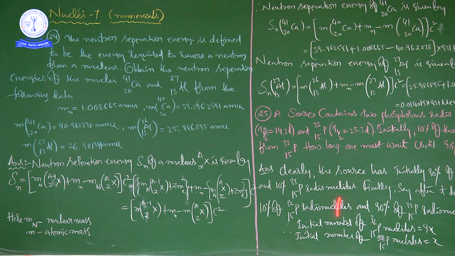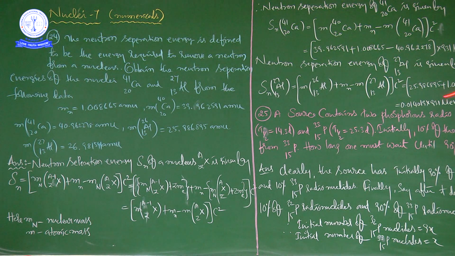Now we are going to calculate the neutron separation energy of aluminum 27/13. The process is the same. The neutron separation energy of aluminum 27/13 is equal to m of, here A minus 1 is there, that's why Al 26/13, plus Mn as it is, minus m of the same thing, whatever is here, into c squared. Now you substitute the values. Already it's very clear, and in that place you have to write the values.